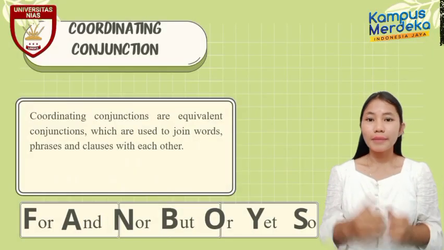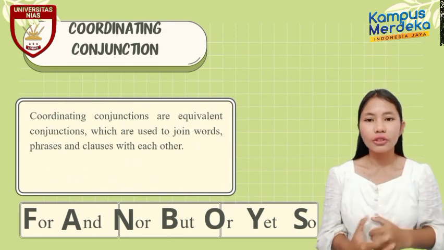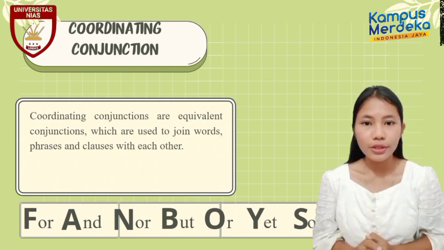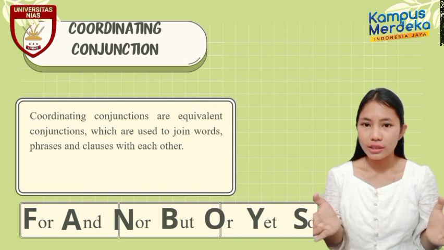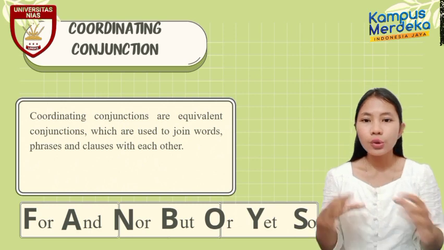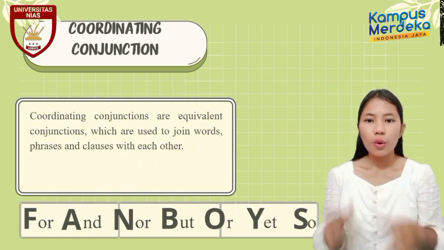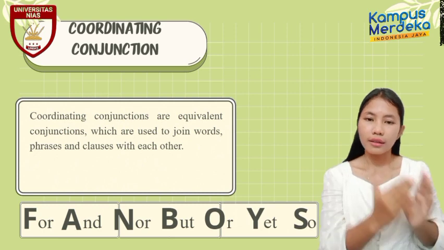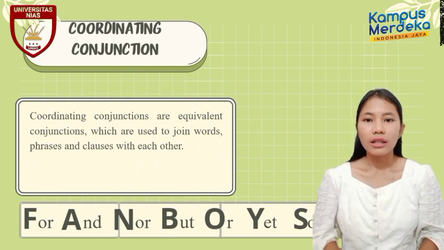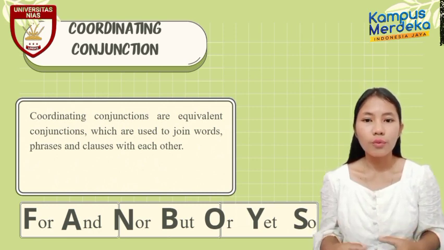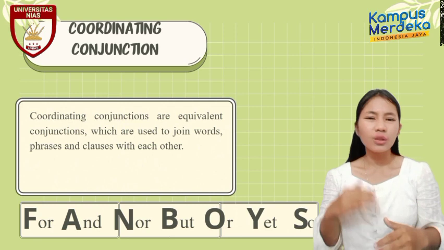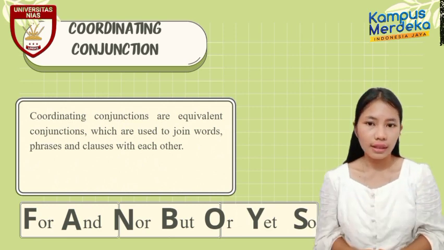Now we go on to the next material, the first type of conjunction, namely coordinating conjunction. First, we must know what coordinating conjunction is. Based on the slide, coordinating conjunctions are equivalent conjunctions which are used to join word with word, phrase with phrase, and clause with clause. In other words, coordinating conjunction is used to combine word with word, phrase with phrase, and clause with clause, but at the equivalent or same level in the sentence.